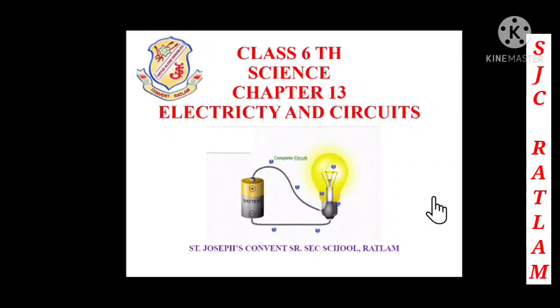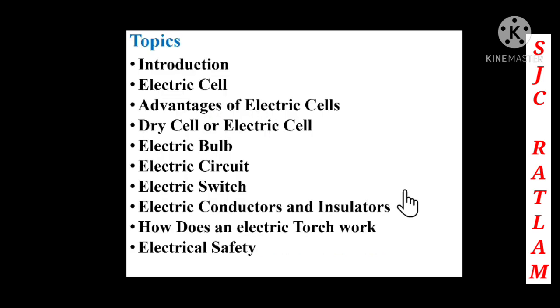Good morning, dear students. Today we are going to start with chapter 13, Electricity and Circuits. Topics covered are Introduction, Electric Cell, Advantages of Electric Cells, Dry Cell or Electric Cell, Electric Bulb, Electric Circuit, Electric Switch, Electric Conductors and Insulators, how does an electric torch work, and electrical safety. So all these topics we are going to discuss in this chapter.